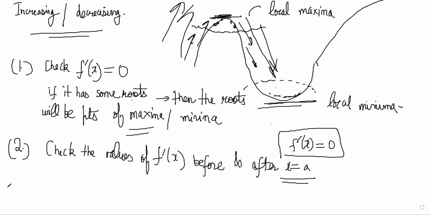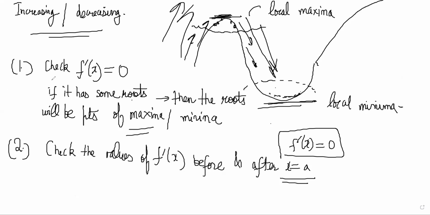If f dash x is positive in that region, it will be increasing, otherwise it is decreasing. If you have to identify a minima, your function should be first decreasing and then increasing. Then only it will be a proper minima.